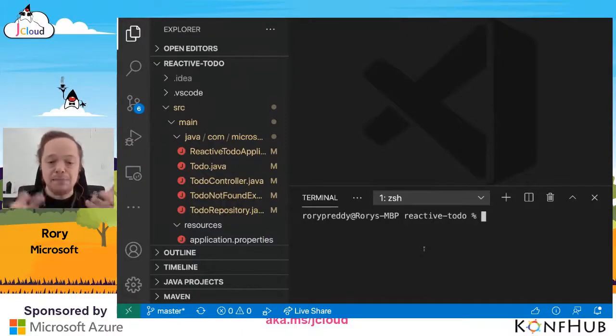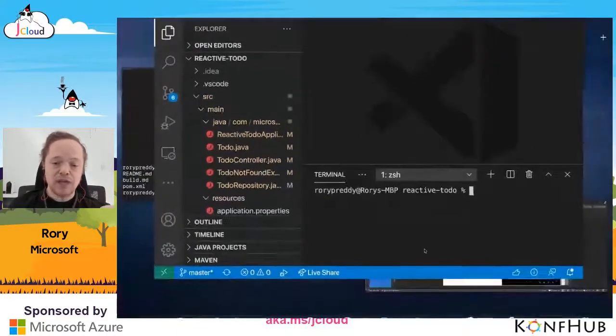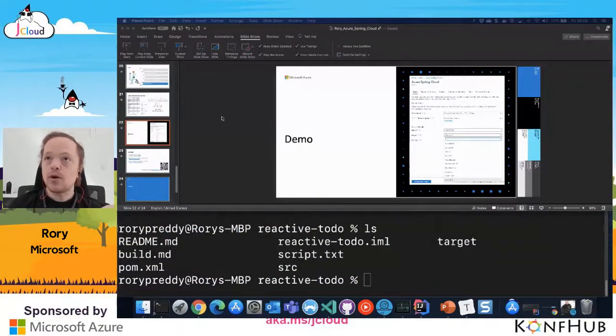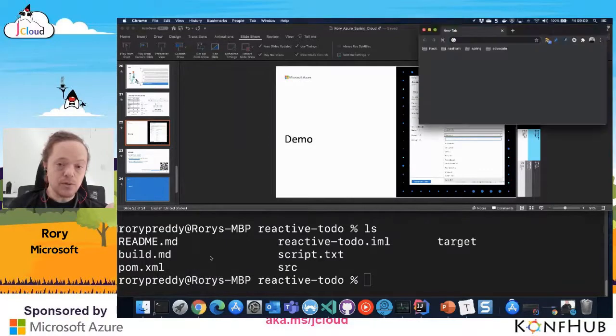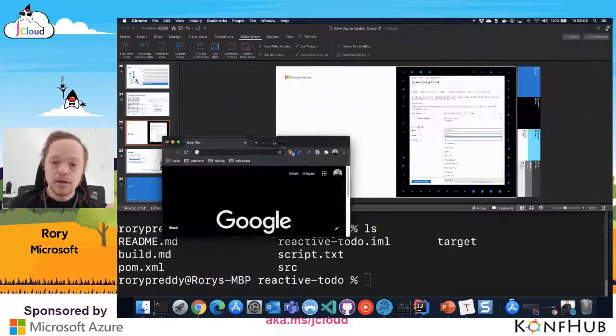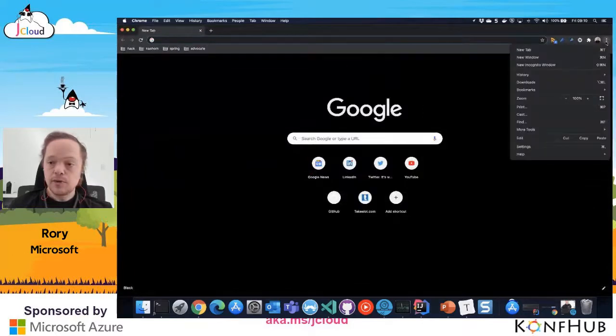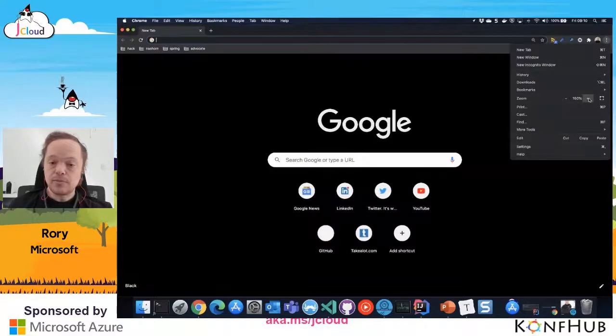Now, I kind of set up my application beforehand, and the easiest way to set that up, I'm going to go into Chrome. Actually, I can just open up a new window. It's the nice thing about scripting everything else. So I'm going to show you how to initialize your application. There's my Chrome. New window. Here we are, Chrome. I'm going to make that a little bit bigger. Options. We want to go zoom. And let's make that bigger.